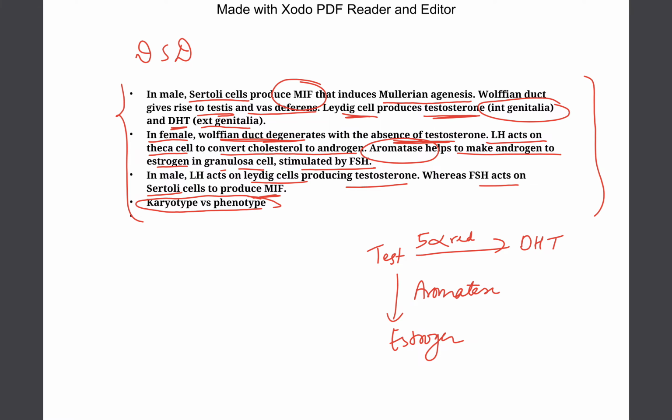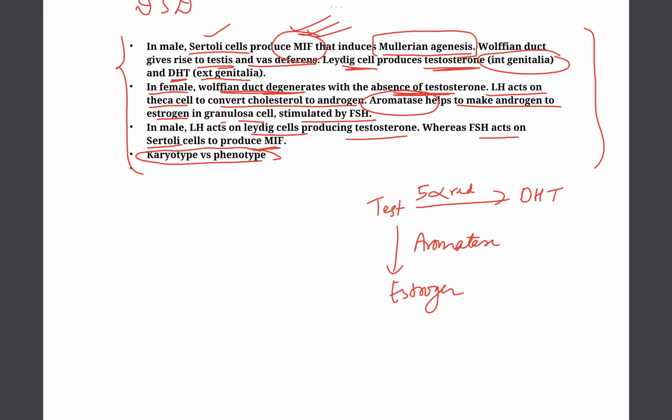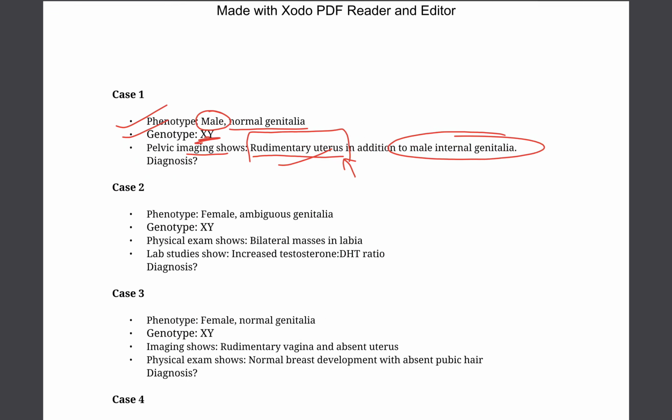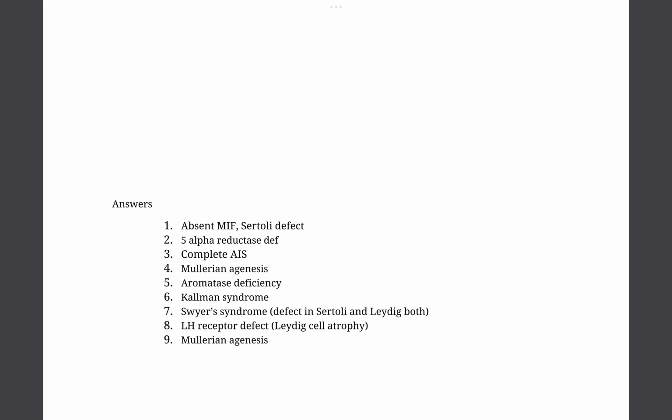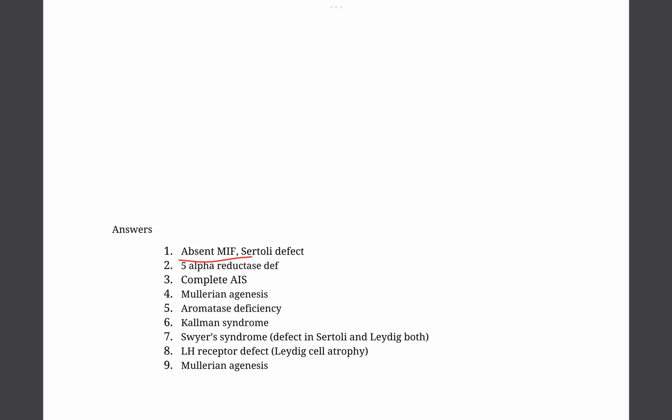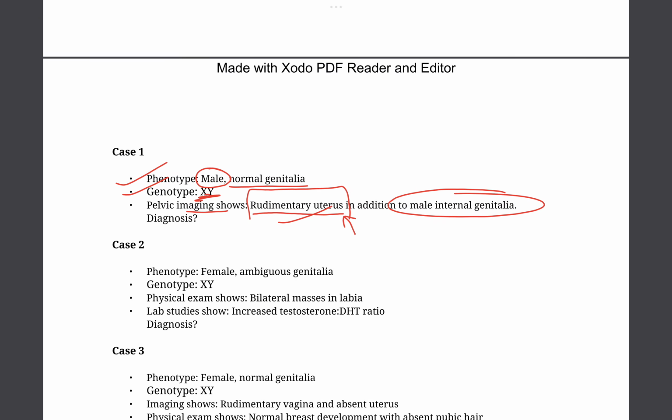So based on our principles, with the help of Mullerian inhibiting factor, it induced Mullerian agenesis. So it seems like it should be due to the deficiency of Sertoli cells or Mullerian inhibiting factor. So let's take our answer. So answer is absent Mullerian inhibiting factor or Sertoli defect.